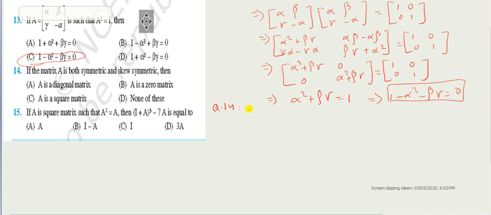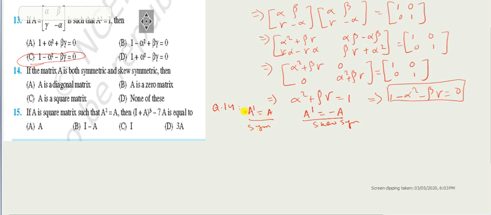For symmetric, you have to see A dash equals A, and for skew symmetric you have A dash equals minus A. So A dash is A as well as A dash equals minus A. This condition applies for symmetric and this condition applies for skew symmetric.